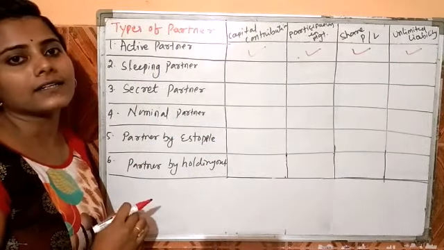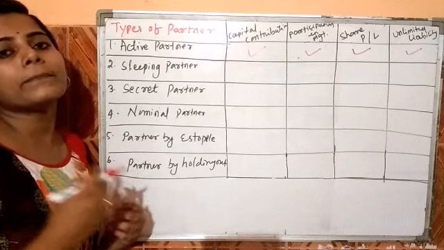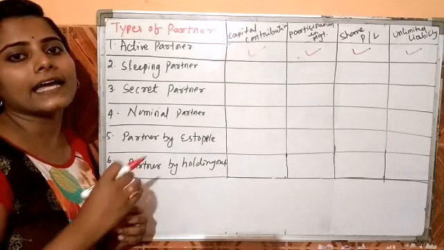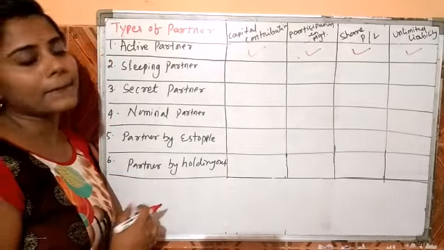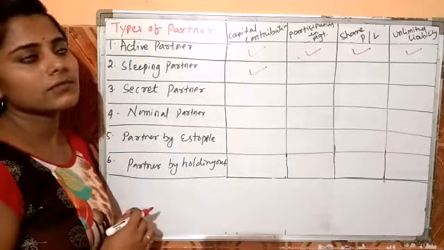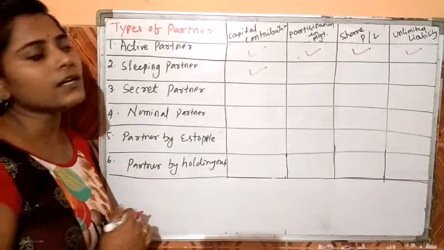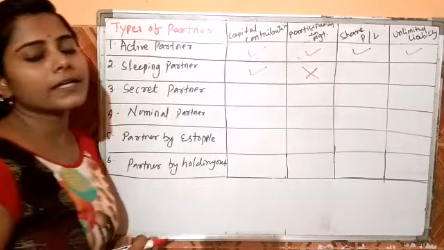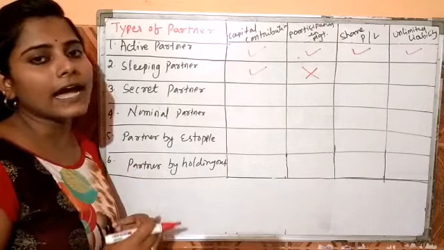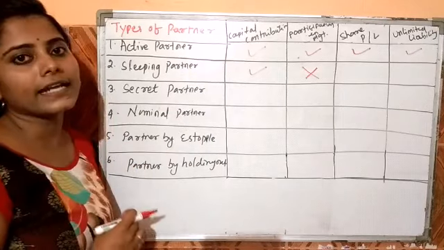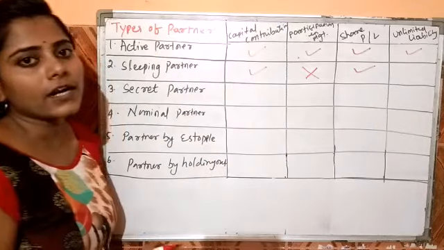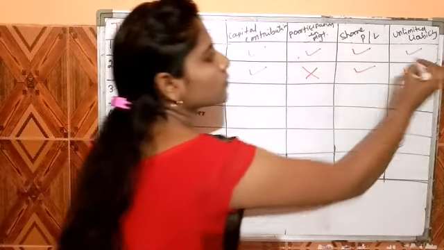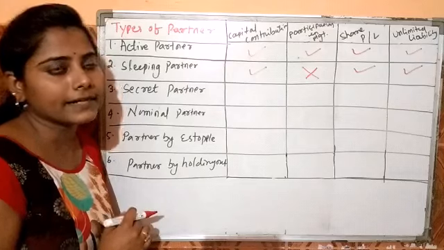Next is the sleeping partner. We know the meaning: a sleeping partner does not take part in any day-to-day activities of the firm. Can he contribute capital? The answer is yes. Can he participate in the management? The answer is no, because he does not take part in the day-to-day activity, so he does not participate in any management of the affairs. But he can share the profit and loss, and he is also responsible for unlimited liabilities.